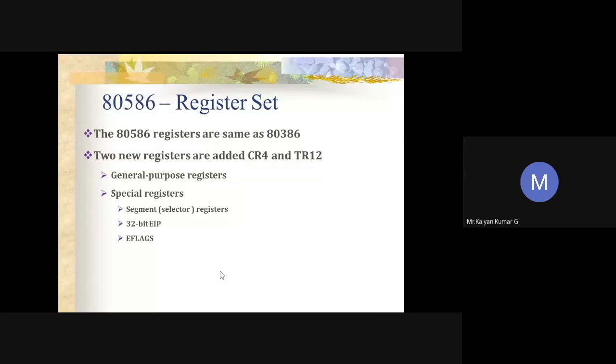Moving on to the register set. The register set of the Pentium 80586 processor will be the same as your 80386 processor. Not 486, 386. In addition to the 386 processor, 2 new registers have been added, called CR4 and TR12. These registers have been added in the register set of your Pentium processor.